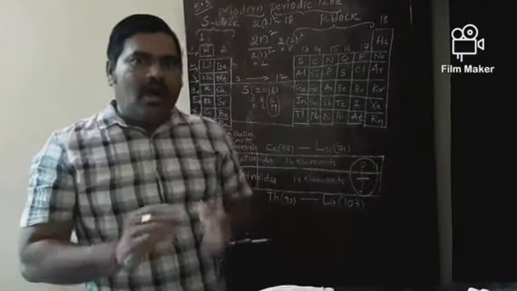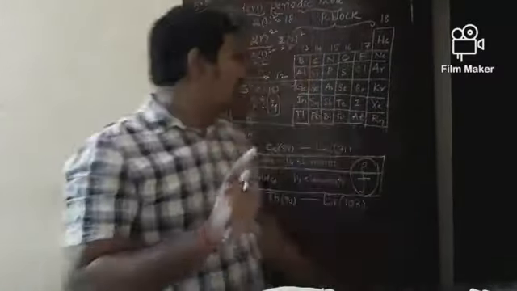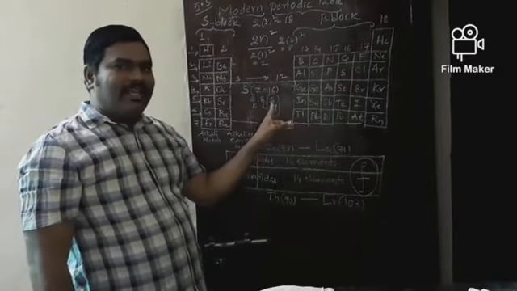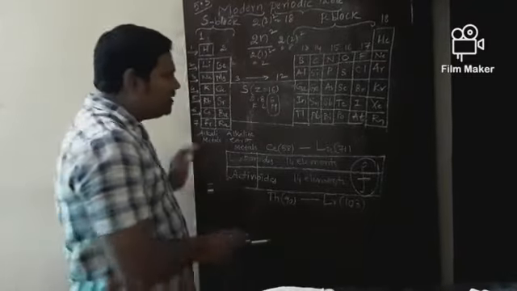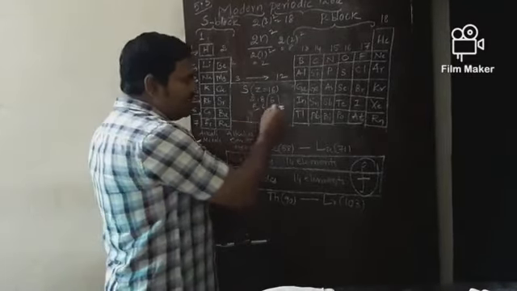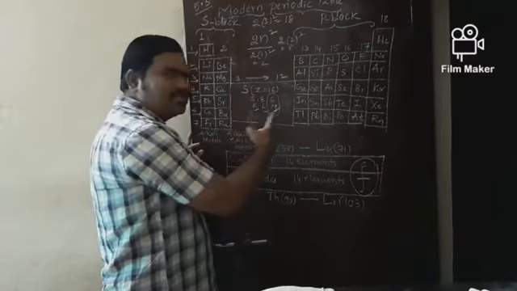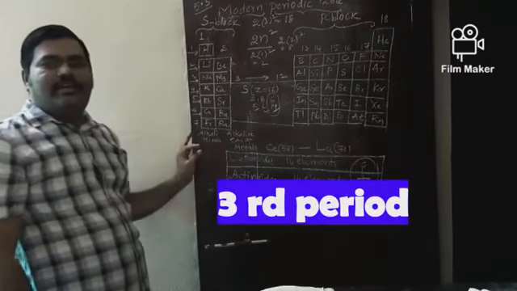In D block, how many subgroups are there? 10. So you have to add 10 to 6 valence electrons so that you will get the group number. So these valence electrons can decide group number. Now coming to period. How many shells are there in this sulfur? K shell, L shell, M shell. There are 3 shells. So this sulfur belongs to third period.